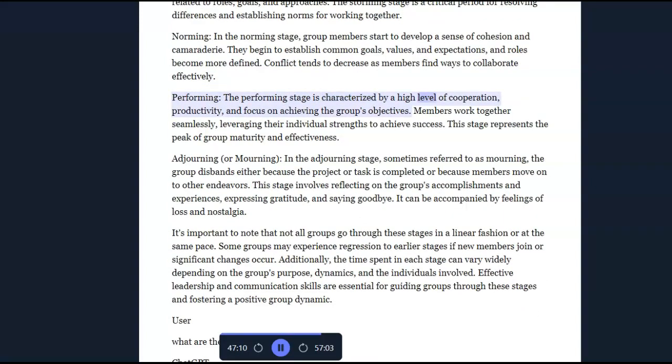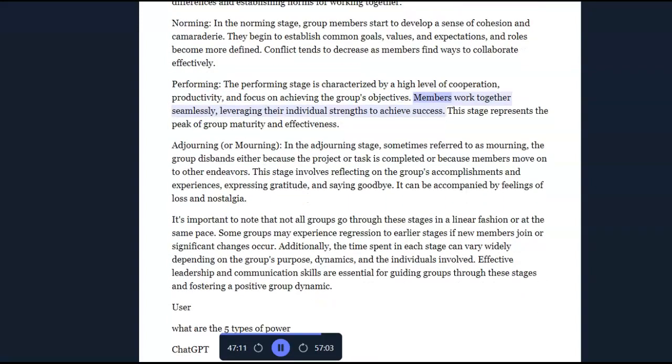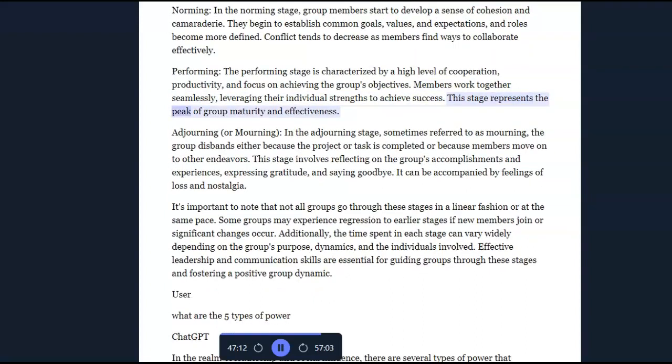Performing. The performing stage is characterized by a high level of cooperation, productivity, and focus on achieving the group's objectives. Members work together seamlessly, leveraging their individual strengths to achieve success. This stage represents the peak of group maturity and effectiveness.